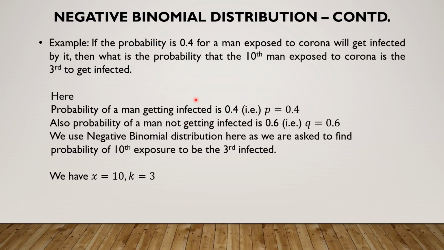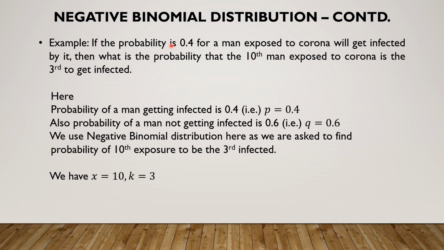Let us look at an example. If the probability is 0.4 for a man exposed to corona to get infected by it, then what is the probability that the 10th man exposed to corona is the third to get infected? We are looking for 10 exposures for the third infection. So the emphasis is on the exposure count, that is trial count. That is why it is negative binomial.